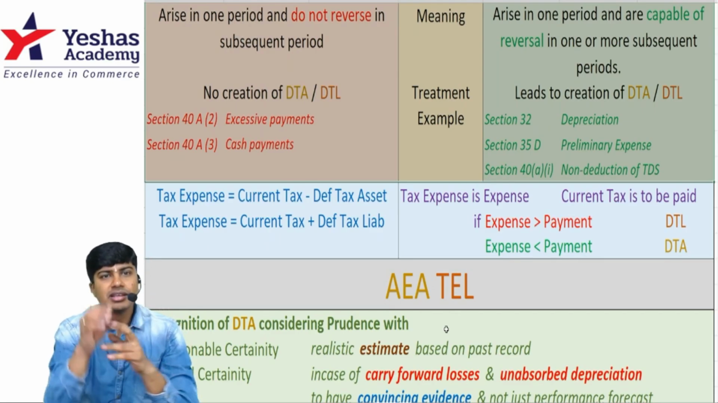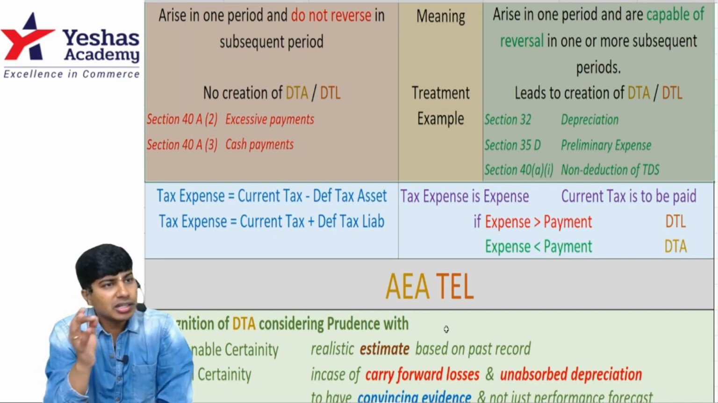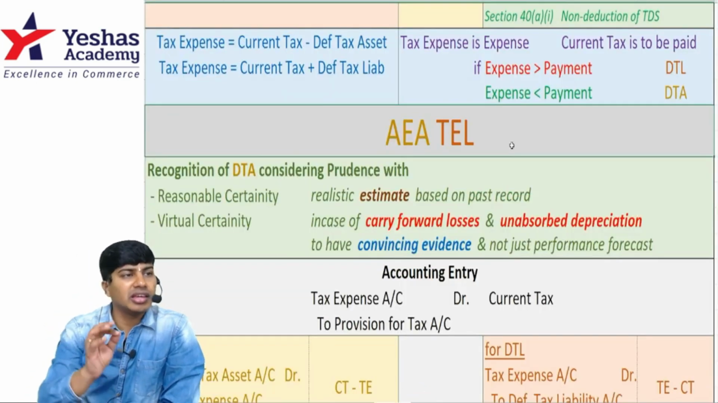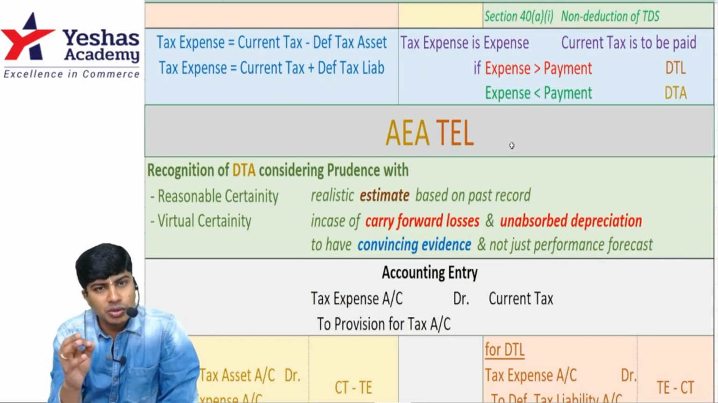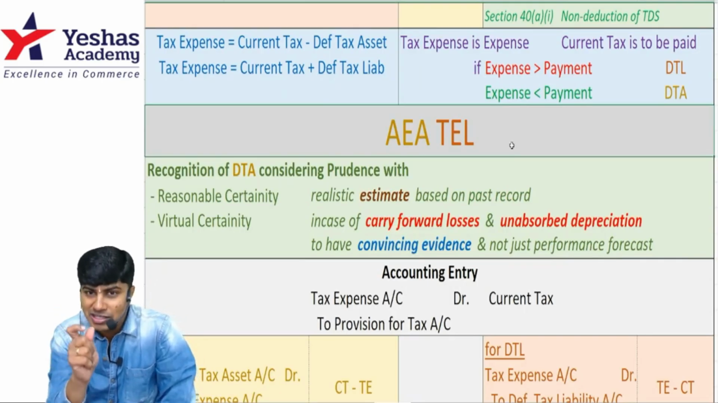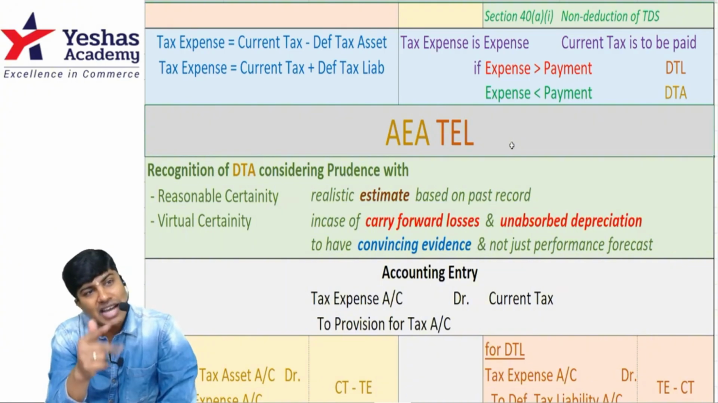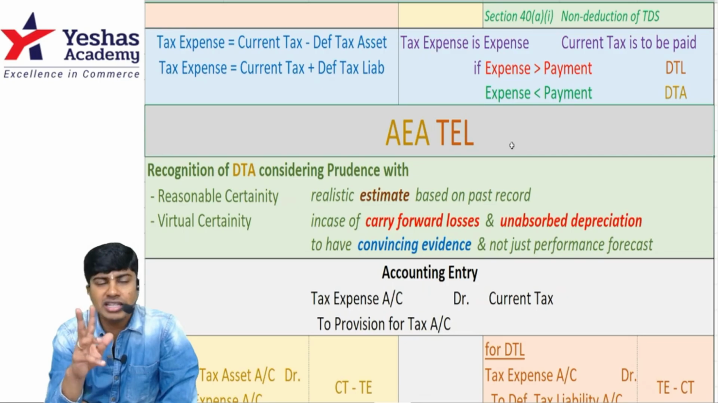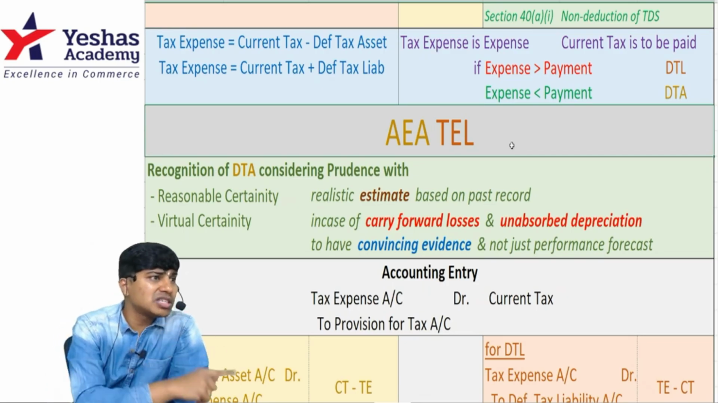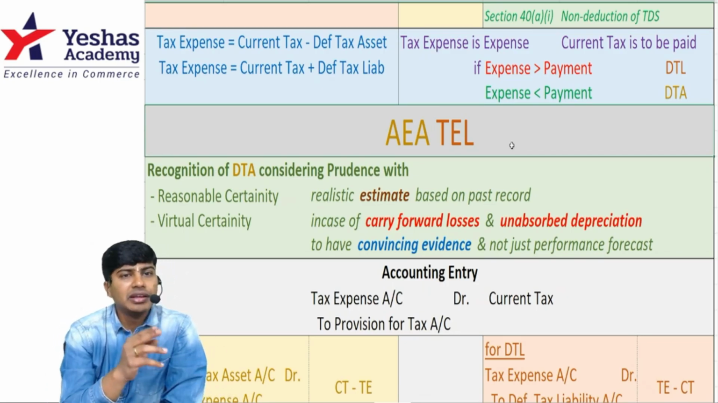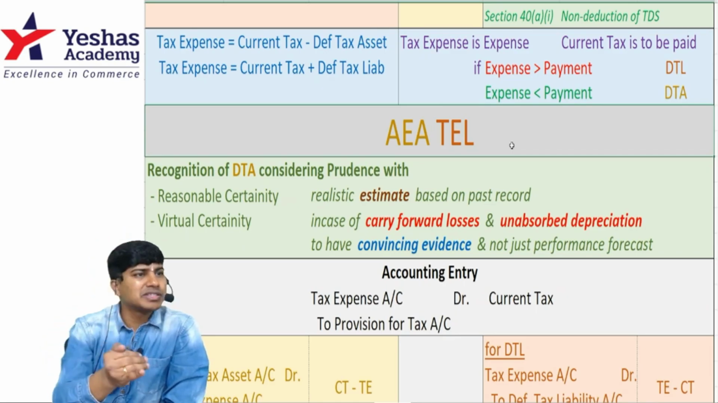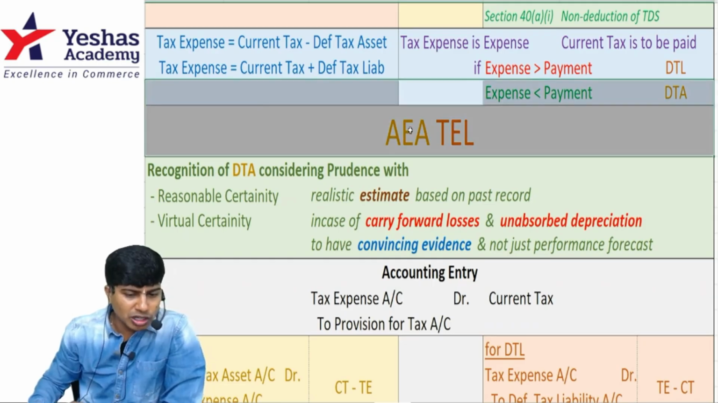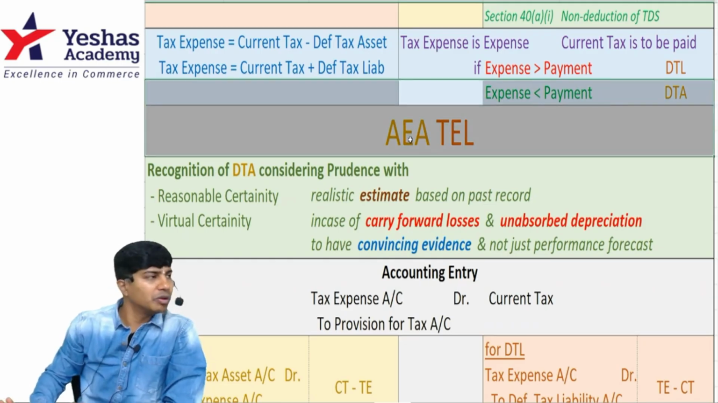It is AEA, TEL. AEA: in accounts, if the expense is more, it is an asset. In the tax, if the expense is more, it is a liability. If income is more, that means expense is less. If income is less, that means expense is more. You can apply this shortcut, and it will work in every case very beautifully.